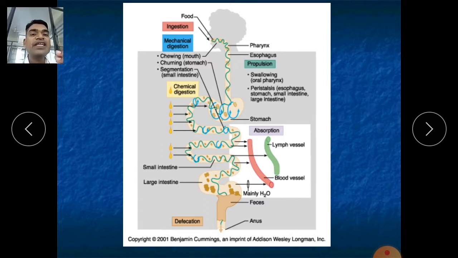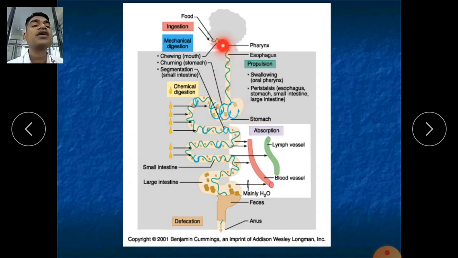In churning, the breakdown of food material that is large in size occurs. If you are biting with your teeth, the molars and premolars cut it into small pieces. And what is the function of our tongue? It mixes properly in the mouth also, and the various salivary glands secrete saliva into the mouth. In saliva, the salivary amylase will start the digestion of starch from the mouth. So mixing occurs in the mouth and churning occurs in the stomach.